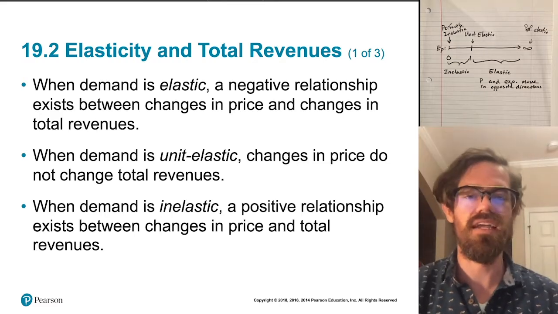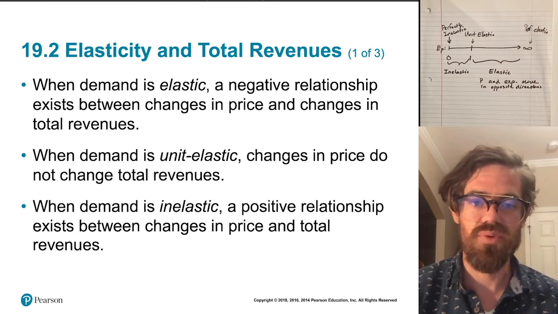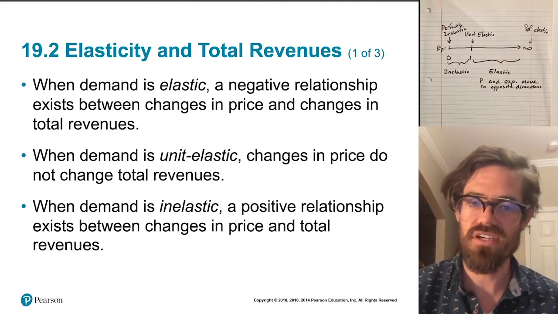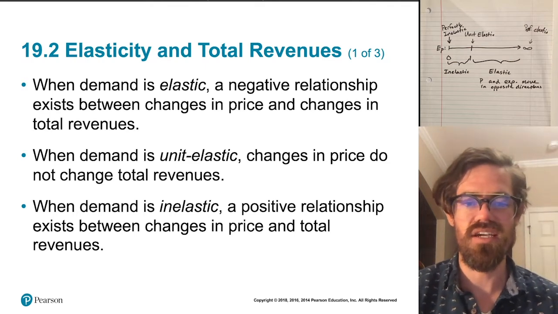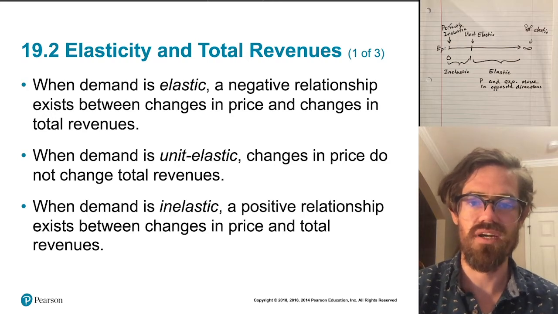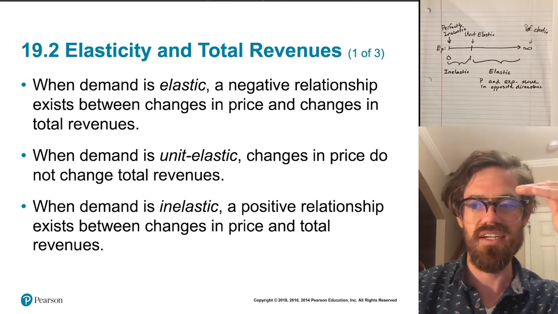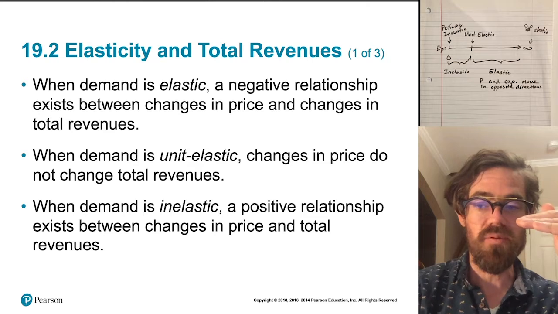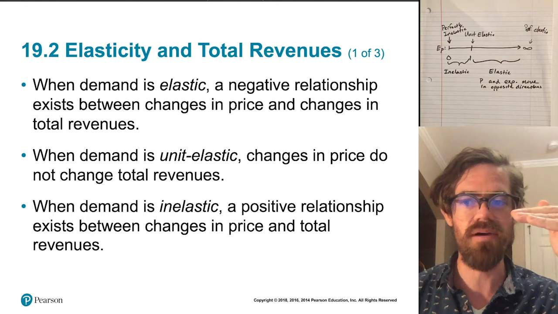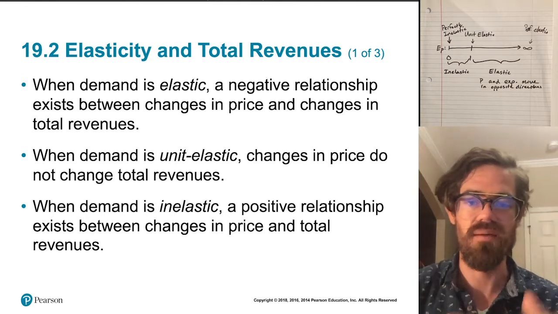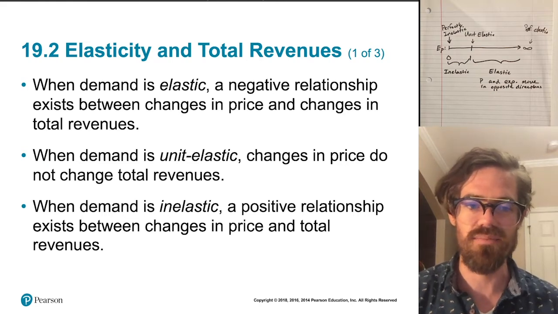But in any case, when demand is elastic, there's a negative relationship between price and total revenue, right? So we already saw this with total expenditure, but they move in opposite directions. And this, again, has to do with the responsiveness, right? So if consumers are very responsive to price changes, firms can bring down their price a little bit. People buy a ton more. And so even though they brought down the price, so many more people are buying it that the money they make actually goes up. Okay, so that's what happens with total revenue and elastic demand.